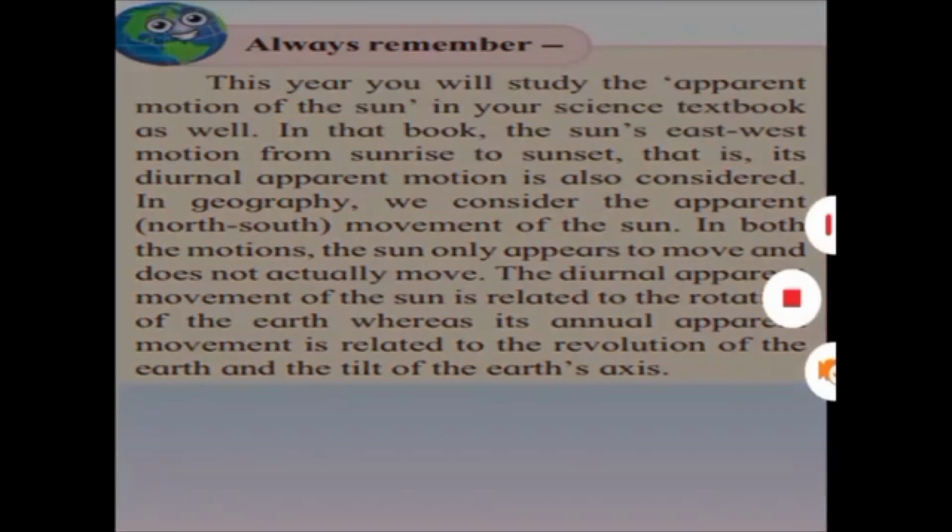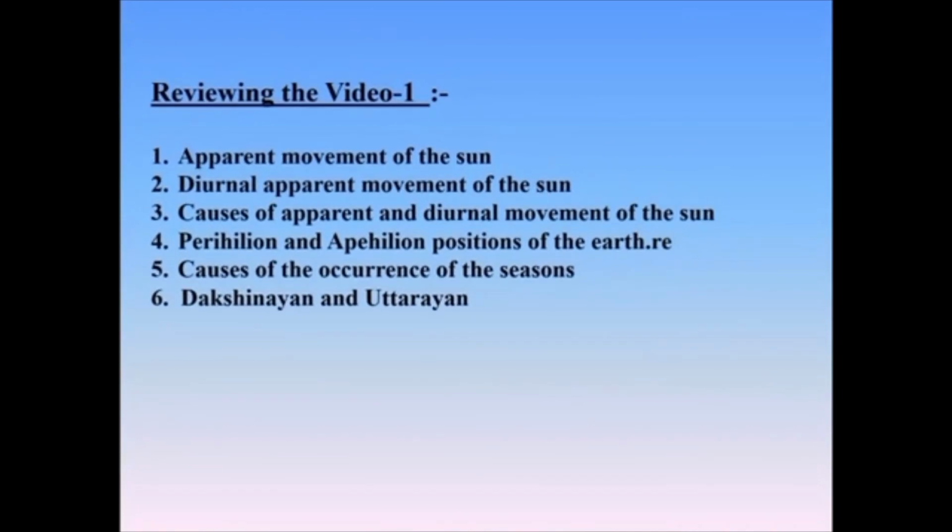Okay, children? Now let us review what we have seen in this video 1. We have seen the apparent movement of the sun. We have studied the diurnal apparent movement of the sun. We have seen the causes of the apparent and diurnal movement of the sun. We have studied the perihelion and the aphelion positions of the earth. We have also studied the causes of the occurrence of the seasons. We have studied Dakshinayan and Uttarayan, or the winter solstice and the summer solstice.